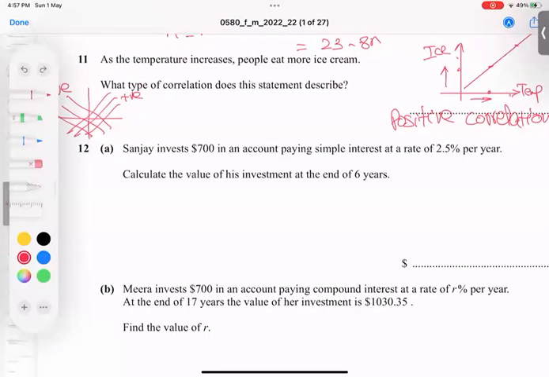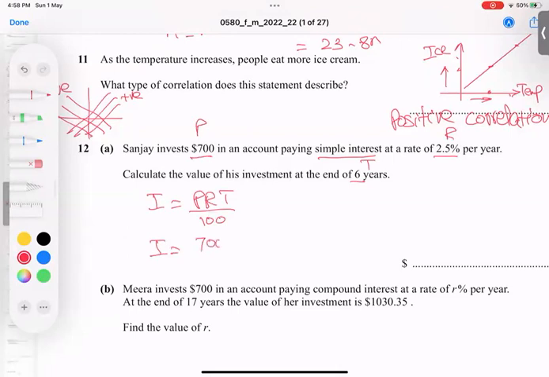Let's talk about question number 12. S invests $700 in an account paying simple interest. Mention simple interest. And this is an investment, so P comes here. This is a rate, so R here. And we need to find out at the end of 6 years, so T is 6. I is equal to PRT divided by 100.